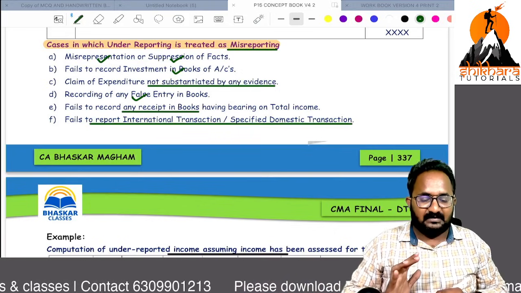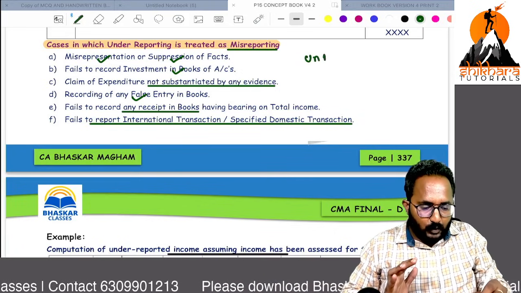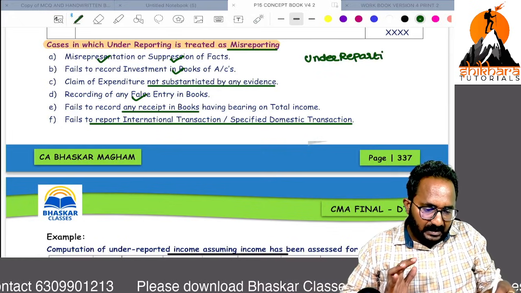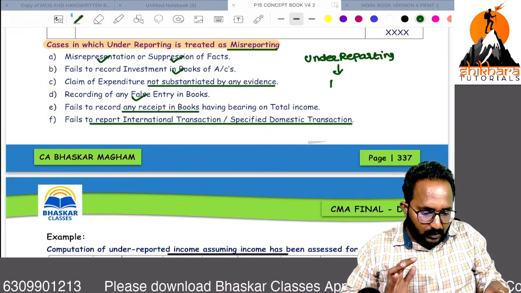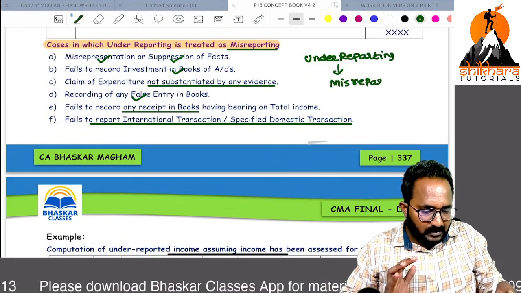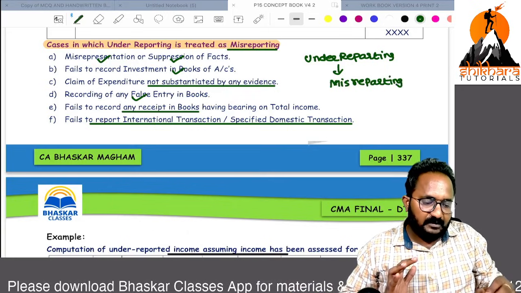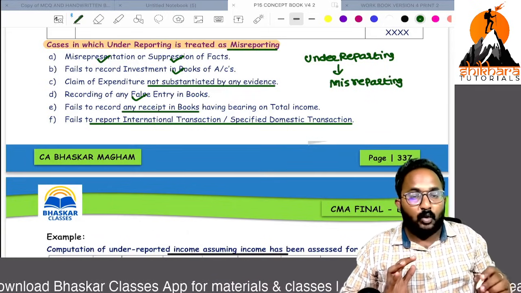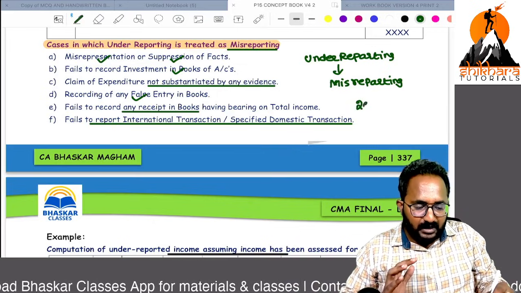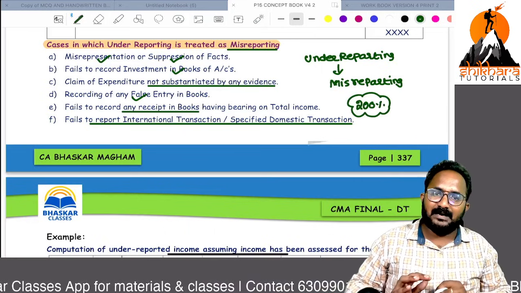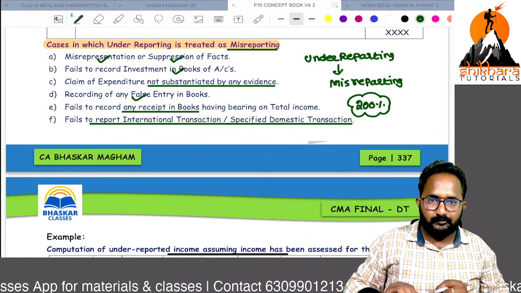In these 6 cases, if any under reporting is done, we can directly treat it as misreporting. It is not default; it is intentionally done by using fraud. On that under reporting income, whatever tax we calculate, including surcharge and cess, on that we have to apply 200% as a penalty.